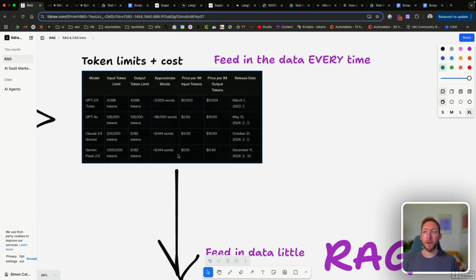So Anthropic, Gemini, OpenAI all introduced ways to cache the tokens or cache the data that you put into the prompt.